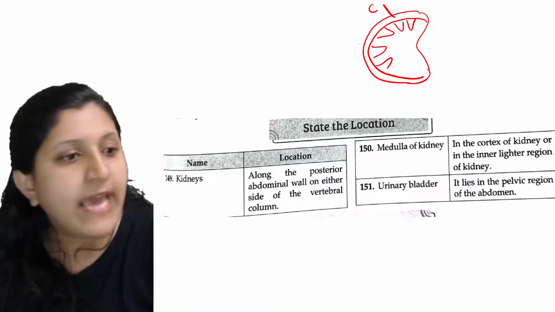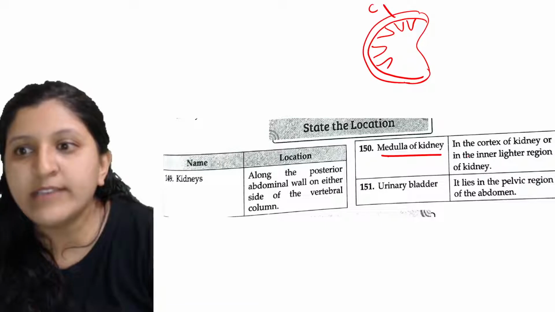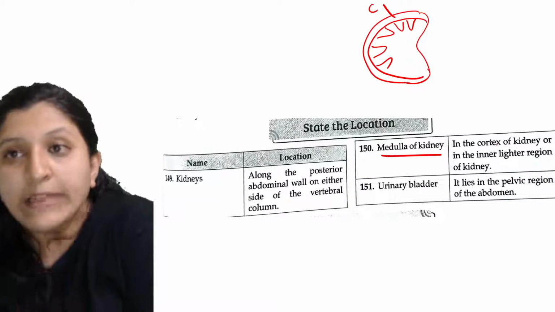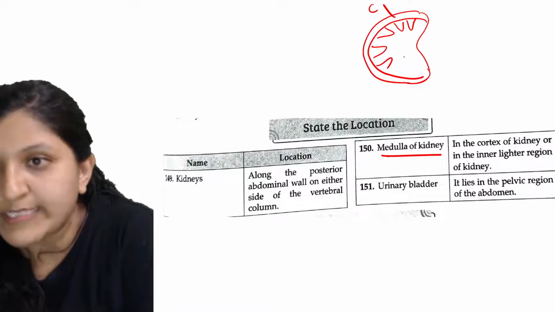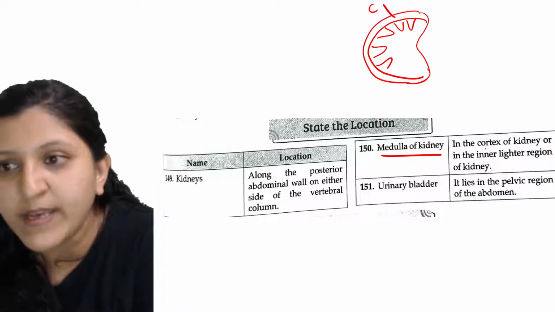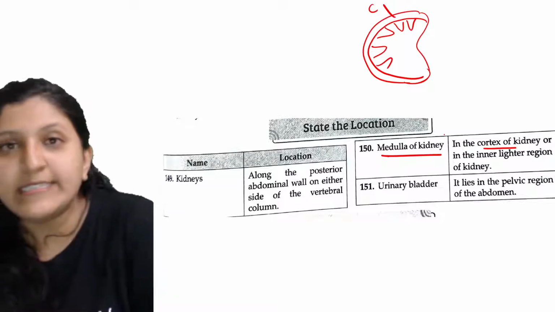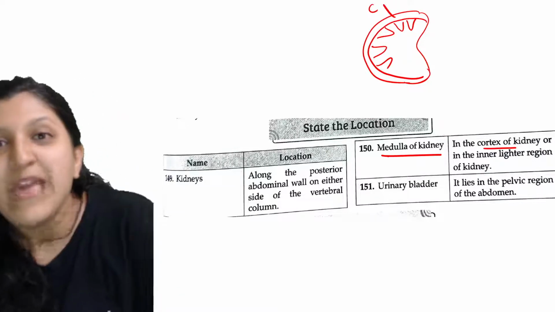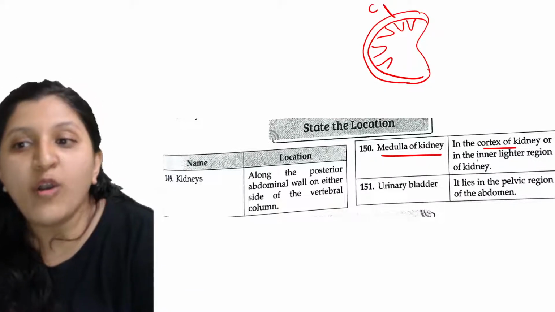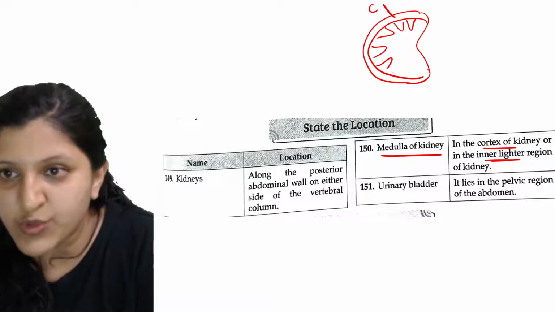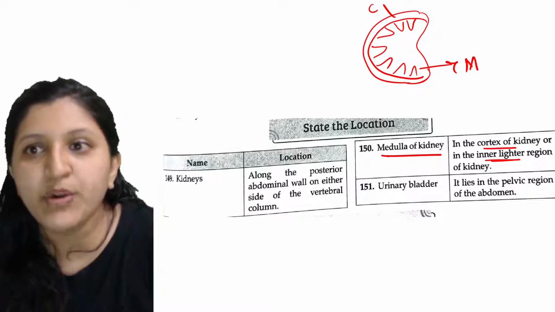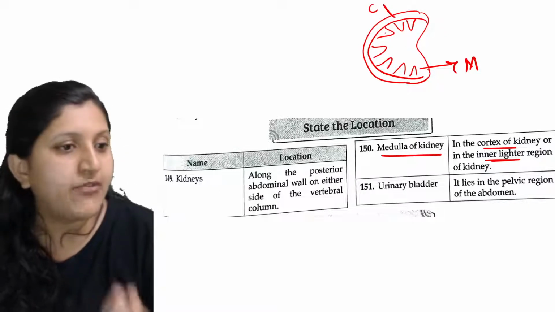Now, they have asked about the medulla of a kidney. It is not in the cortex; it is on the inner side of the cortex of the kidney, in the inner lighter region. So this portion that you see is actually the medulla region. In the medulla region you can find the pyramids.